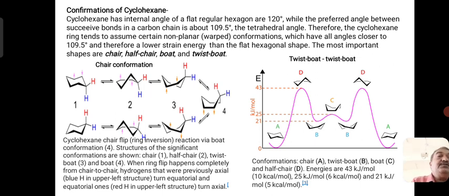Similarly, in the twisted boat form, the bond angle of 109 degrees 28 minutes is retained, but the molecule is twisted. Therefore, A, B, B, A have lower energy, and D, D and C are at higher energy, so it is concluded that molecules A and B are more stable compared to C and D because those have higher energy and are unstable.